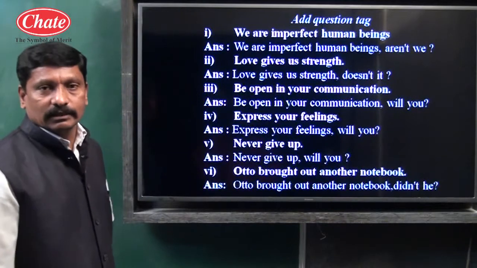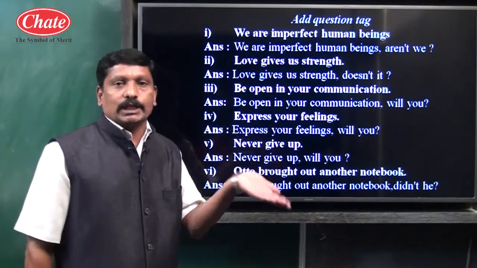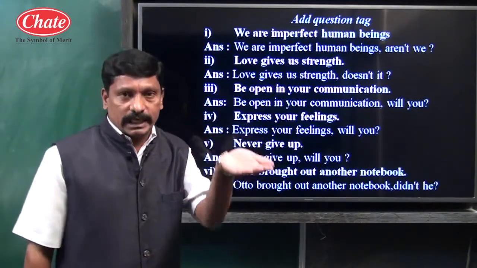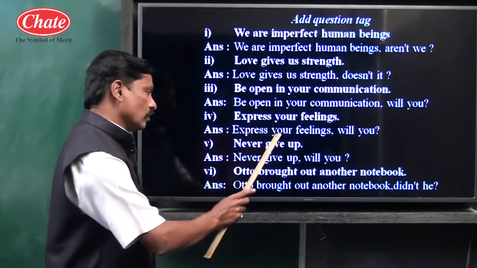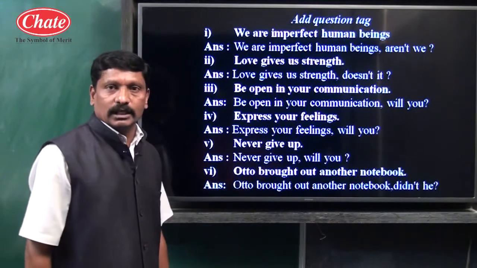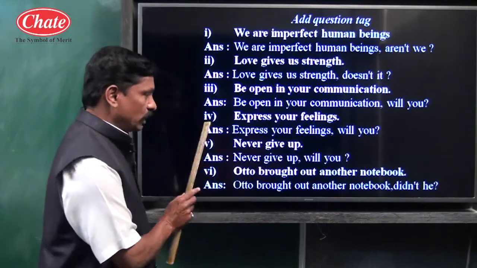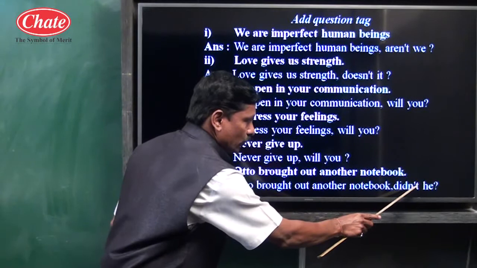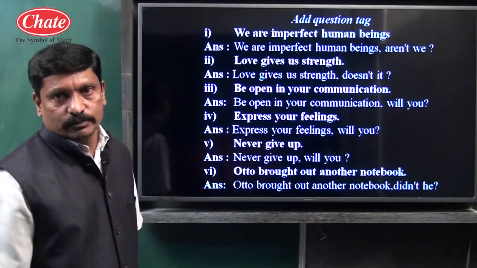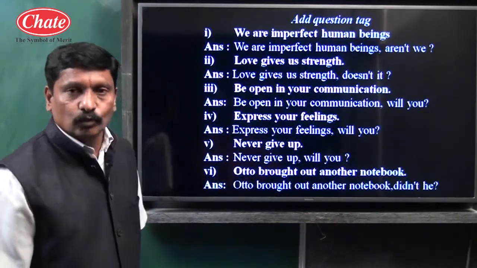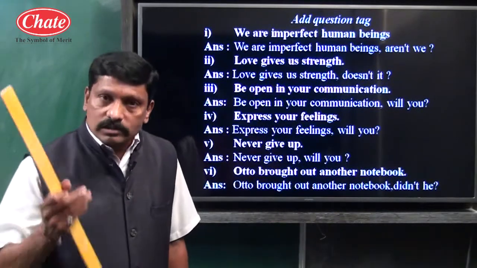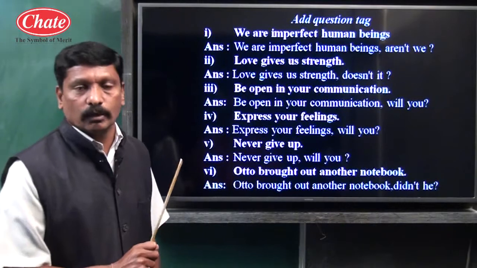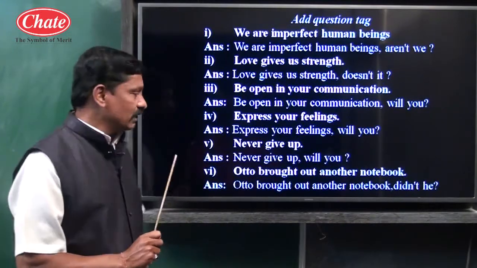Second requirement, children: if the sentence is positive, the tag should be negative. If the sentence is negative, the tag should be positive. Exceptions are there. See children, Otto brought out another notebook. This is an affirmative sentence, so the tag should be negative. N apostrophe T has been used. And the third most important requirement is we have to use an auxiliary, meaning a helping verb, of the tense of the given sentence.